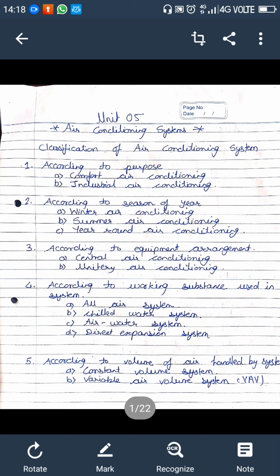Now here we come to the classification of air conditioning. The first one is according to the purpose. In this, the first is comfort air conditioning, and the second one is industrial air conditioning. What is comfort air conditioning?